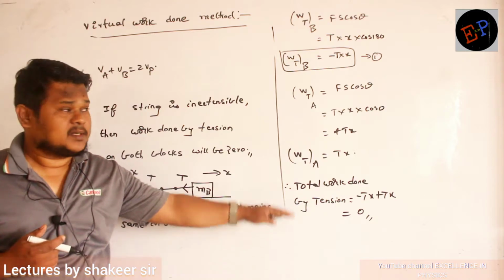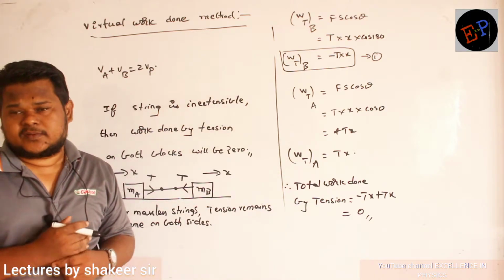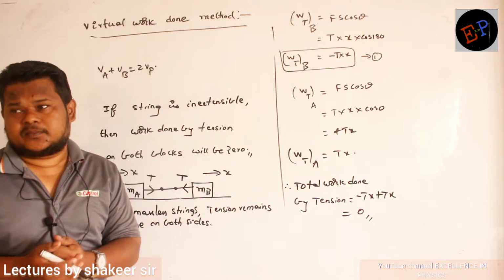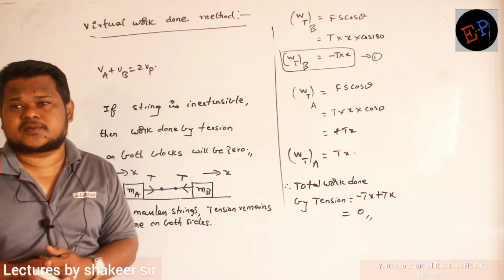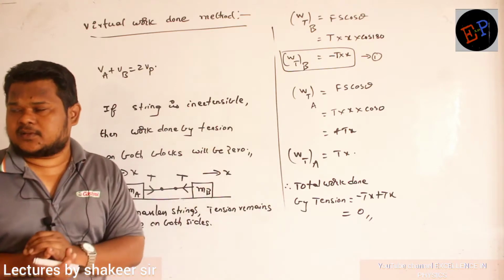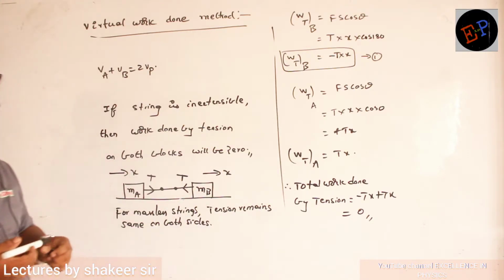Are you able to understand? It means tension is not able to do any work finally. Finally, on the total system, it is not able to do any work, but on individual bodies it is able to do some work. So this is the nature of tension, and this method we can call the virtual work done method. Are you able to understand? Come on, make a note up to here.